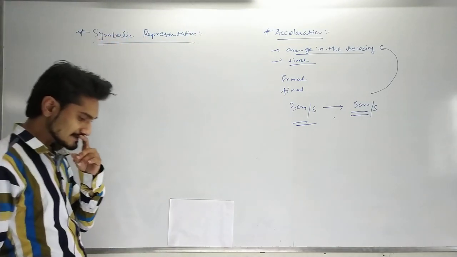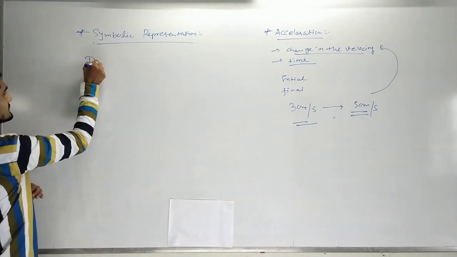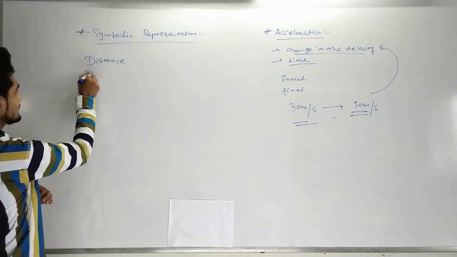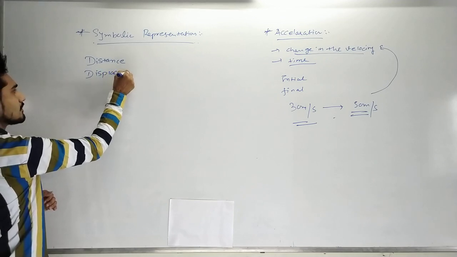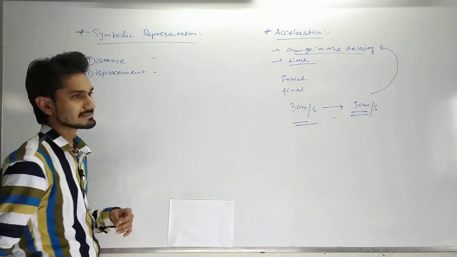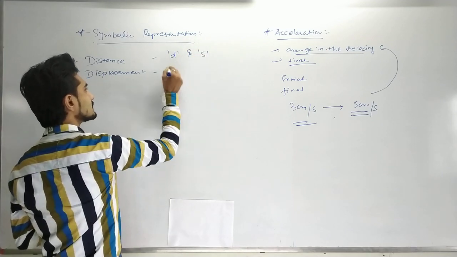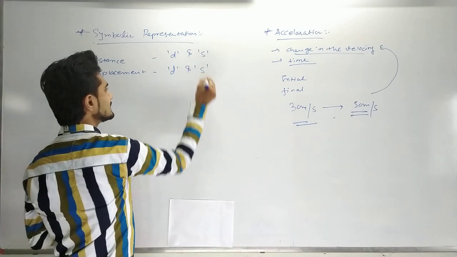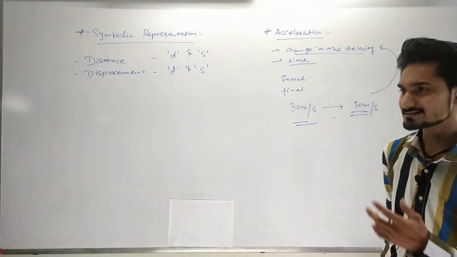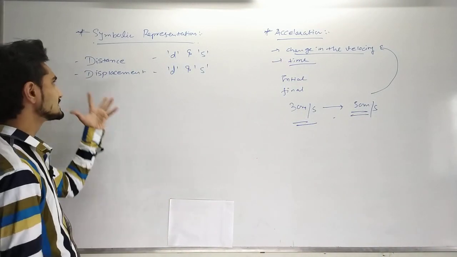Okay. Now see what is the symbolic representation for the first quantity that we are doing, which is distance. Then displacement. Distance and displacement, both quantities are defined by the symbol d, or sometimes it will be defined as s. Both the terms will be defined as d and s. Sometimes the distance will be defined as d, sometimes as s. So whenever d or s comes, you can think in your mind that it is for the distance